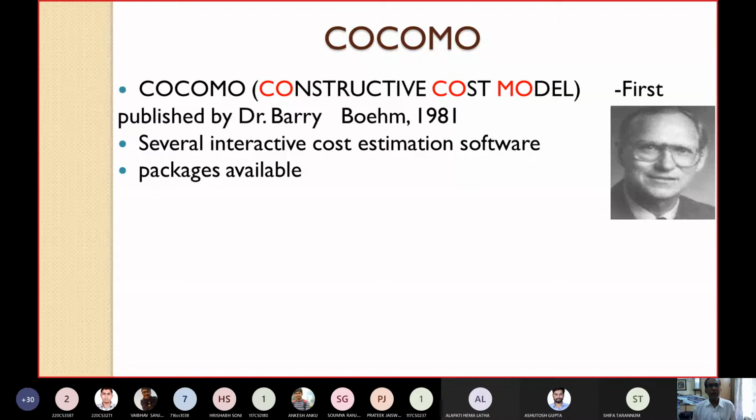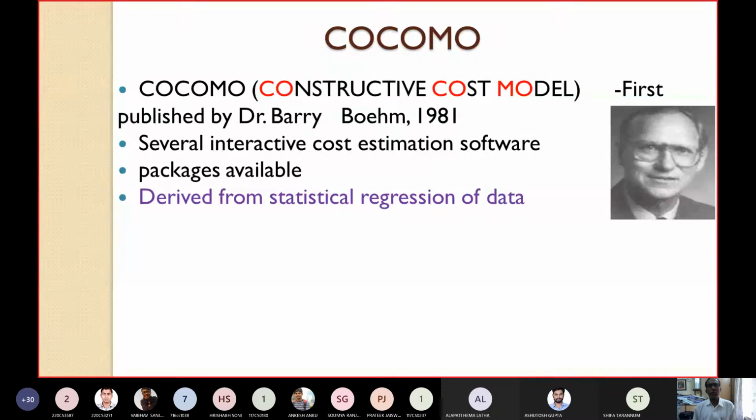There are several interactive cost estimation software packages available. When Dr. Barry Boehm proposed COCOMO, he analyzed several statistical regression data.